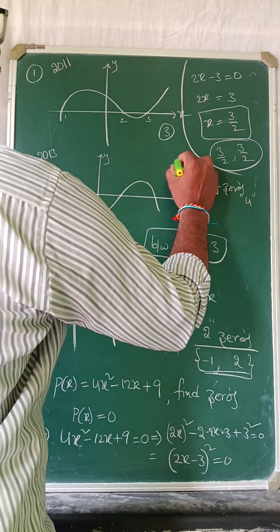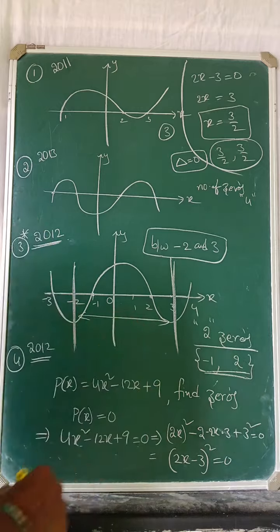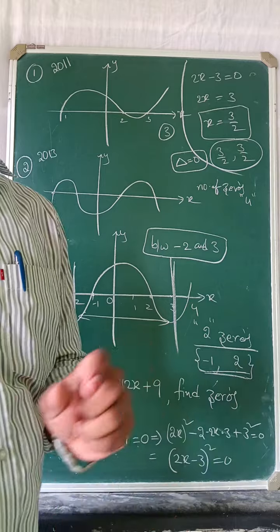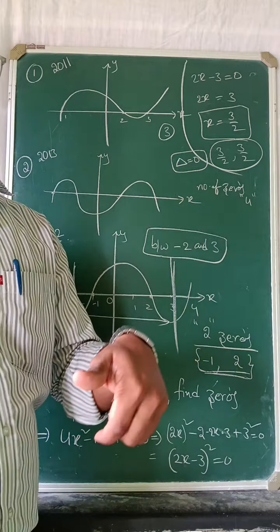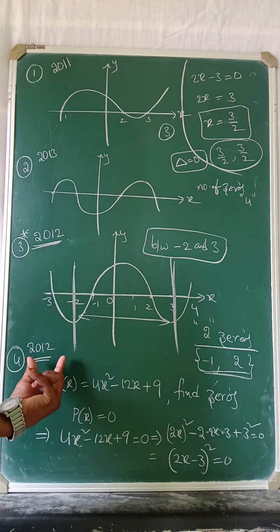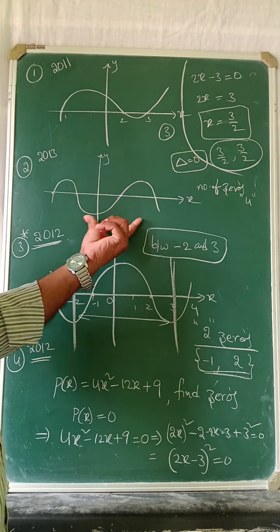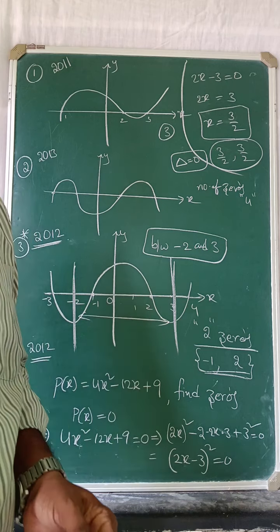Because we have equal roots, delta is equal to 0. That is the reason we are taking 3 by 2 comma 3 by 2. Nature of the roots: discriminant is equal to 0. That is the reason we have equal roots. This is in 2012, and in 2013 they gave like this. 2011 they gave like this in CBSE board.